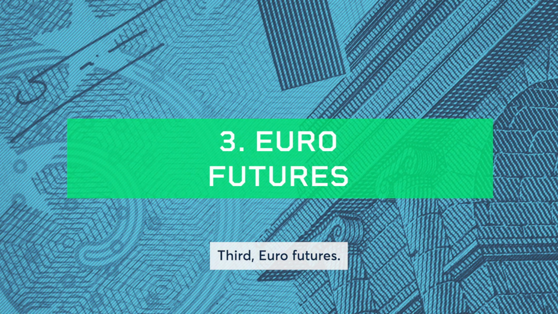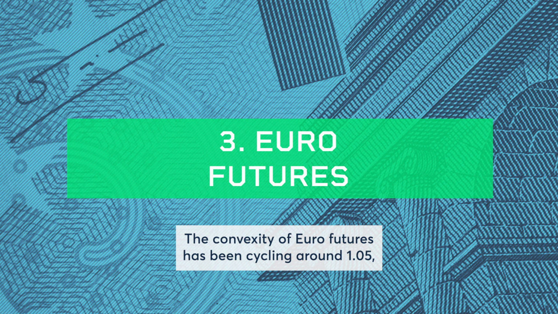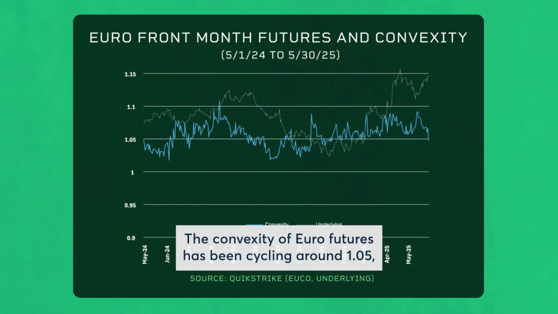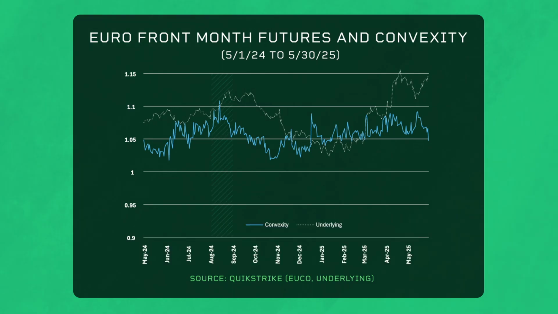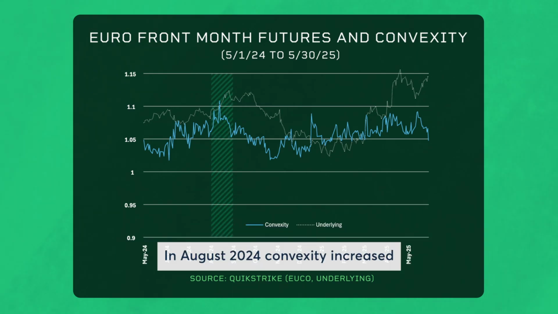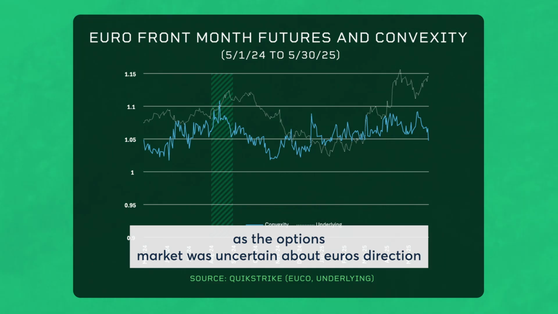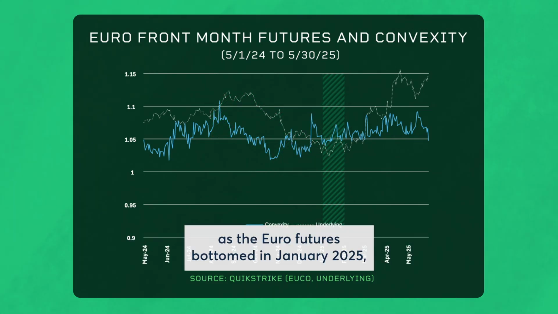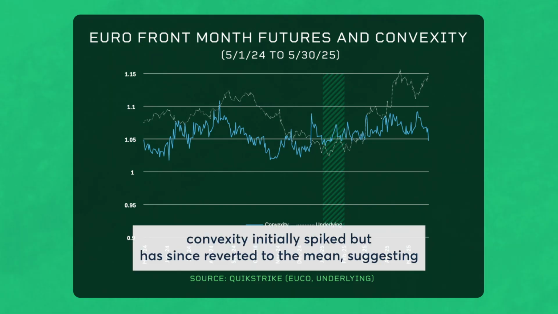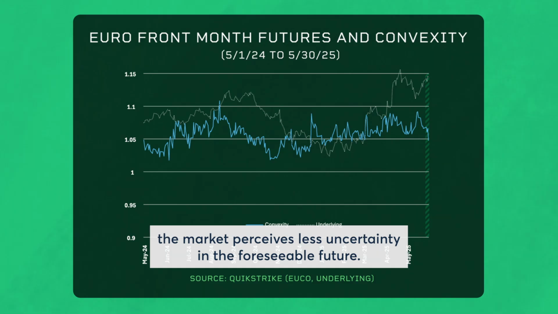Third, Euro futures. The convexity of Euro futures has been cycling around 1.05, its long-term mean and median, since October 2013. In August 2024, convexity increased as the options market was uncertain about Euro's direction. As the Euro futures bottomed in January 2025, convexity initially spiked but has since reverted to the mean, suggesting the market perceives less uncertainty in the foreseeable future.